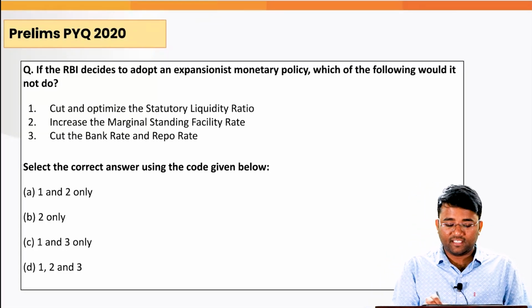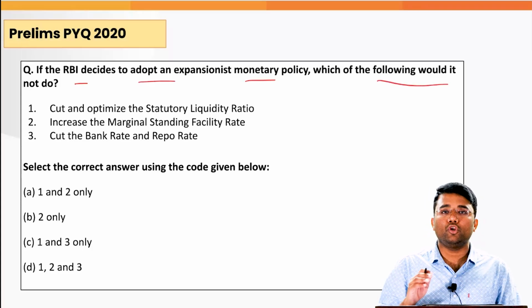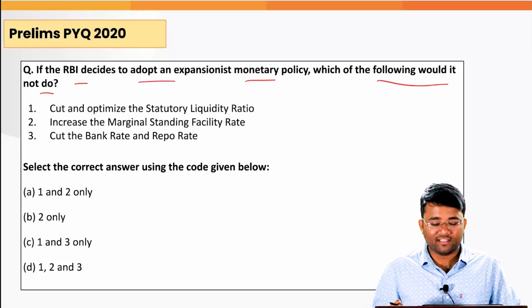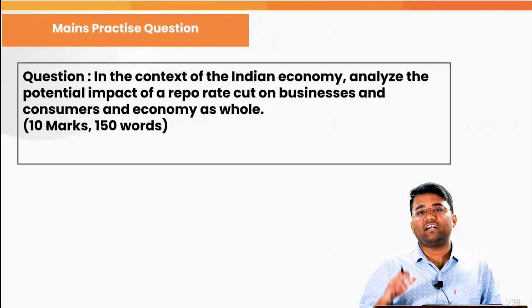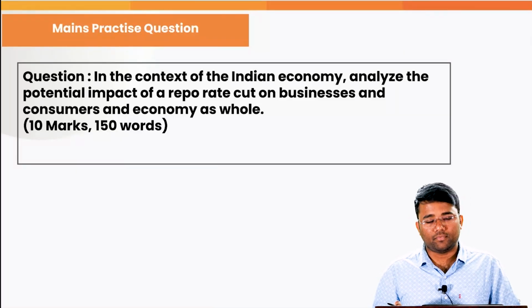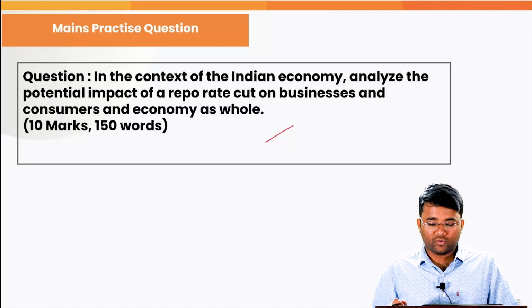Then, if the RBI decides to adopt an expansionary monetary policy, which of the following would it not do? You people tell me the answer to this question in the comment box. Also, one question to you people: which was the commission on whose recommendation the Reserve Bank of India was set up? And there is one mains question from this topic that you people can also try.